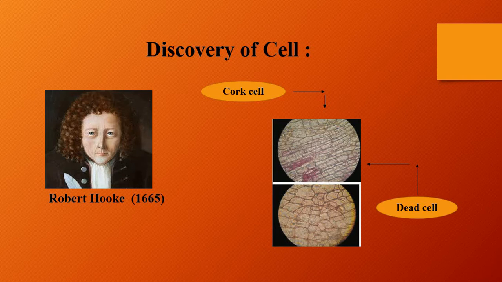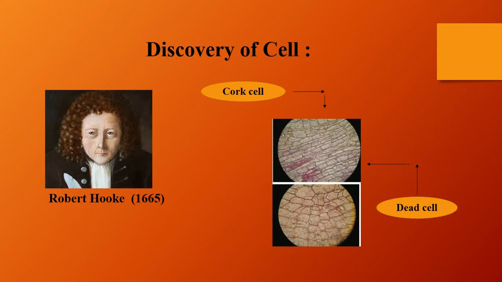Now, next slide is discovery of cell. As we already covered in standard 8, Robert Hooke in 1665 gave the concept of cell. During that time, he studied the cork cell and this was a kind of dead cell from the bark of a tree.